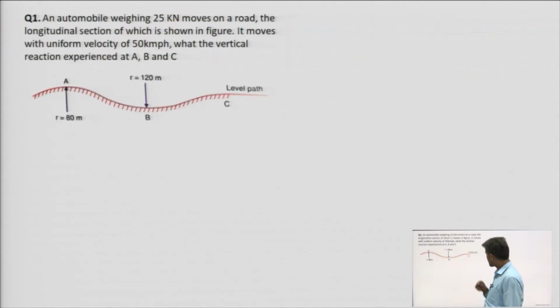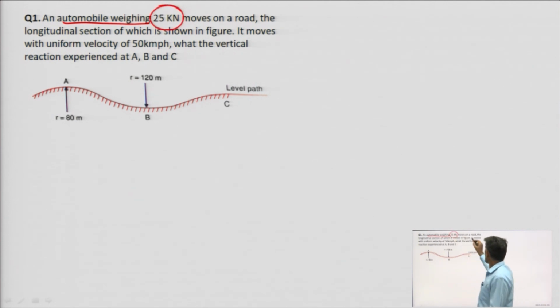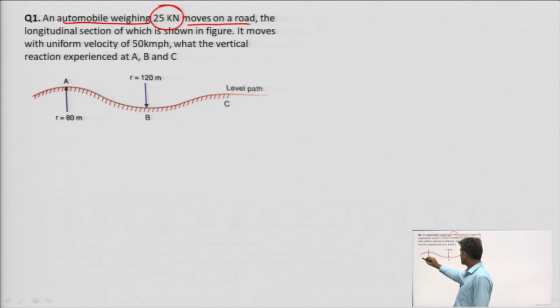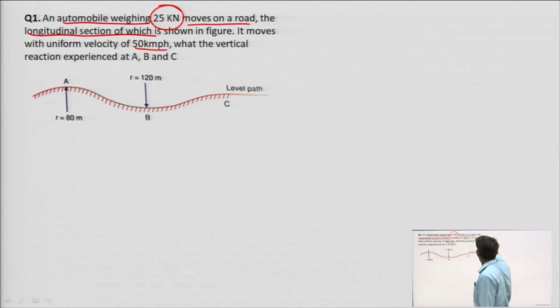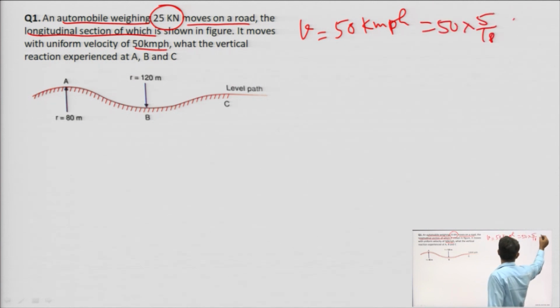Let us calculate one question. An automobile weighing 25 kilonewton moves on a road. The curvature of the road is like this, the longitudinal section of which is shown in the figure. It moves with uniform velocity, speed 50 kilometer per hour. So, it is 50 into 5 by 18, to get meter per second.